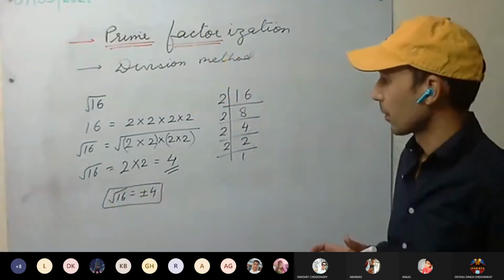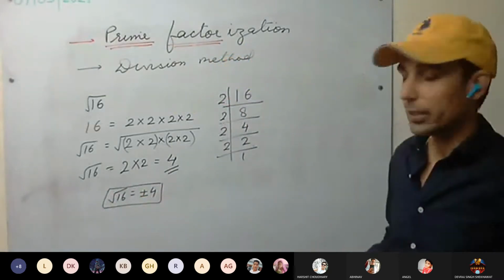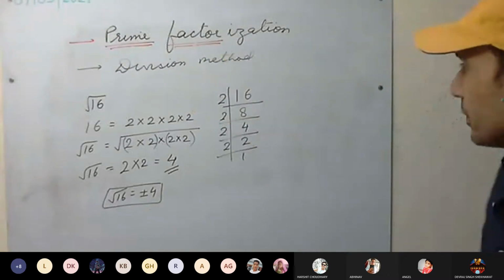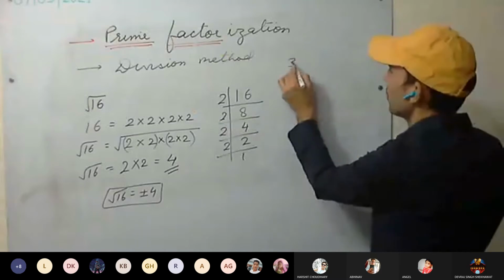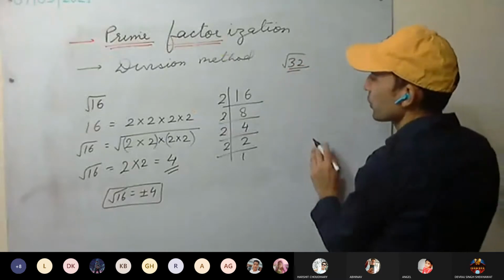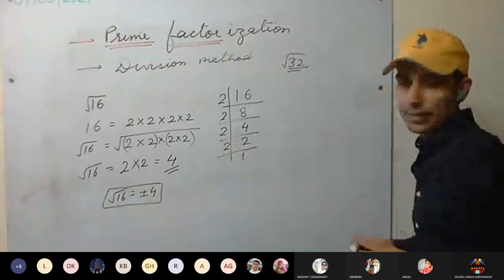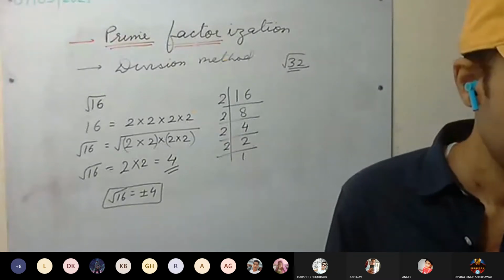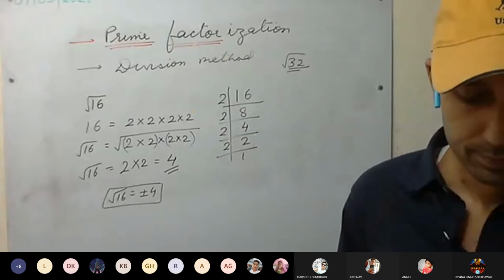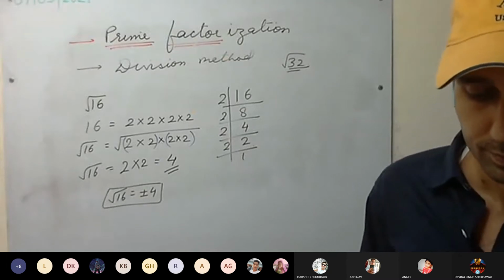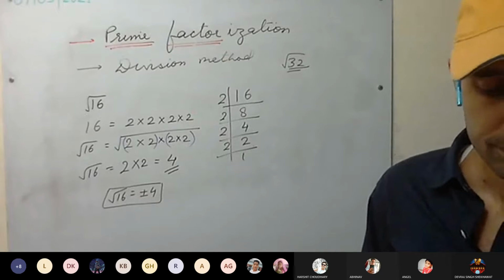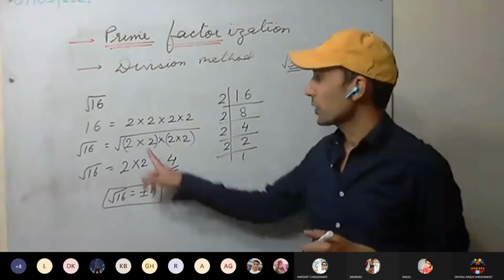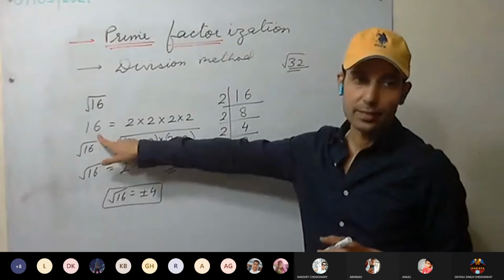Understood this one? Okay, find the square root of 32. Everyone calculate. Square root of 32 you have to find. Factorize it. One more question: is 16 a perfect square?